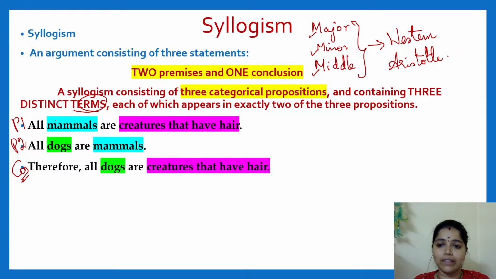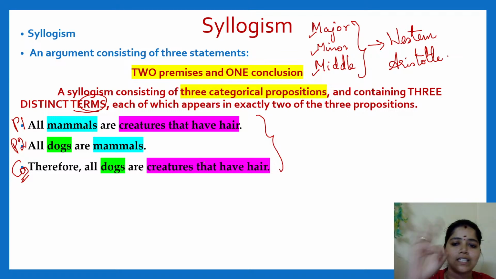In this whole, these 3 things we call a syllogism. And here we see we have 3 distinct terms. I have given them different colors. What are the distinct terms? Mammal is 1 term, dogs is 1 term, creatures that have hair is 1 term. So we have 3 distinct terms in total, and all of them appear twice. You check, this comes twice, this comes twice, this comes twice. Very good. When it has this form, we say it is a correct structure of a syllogism.